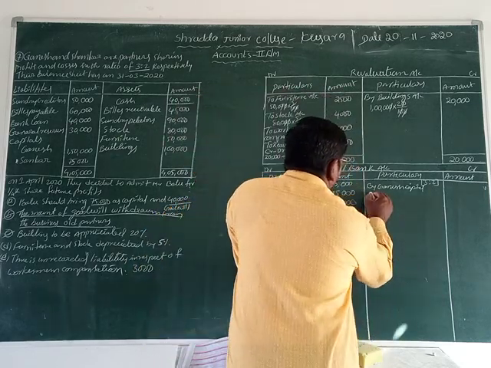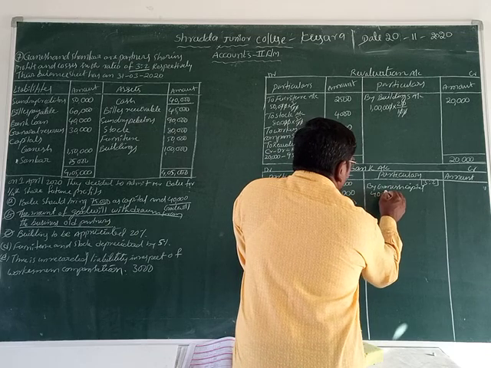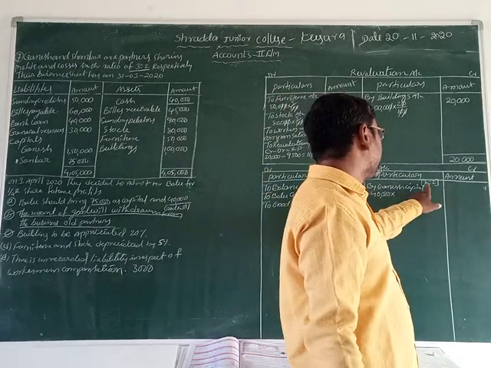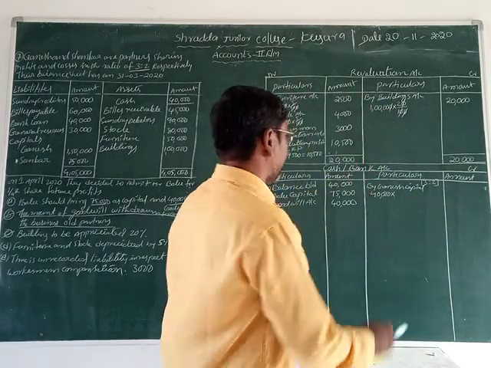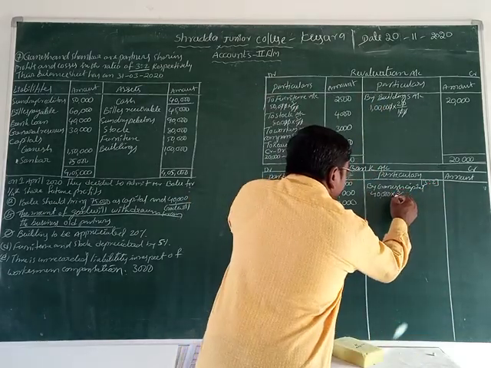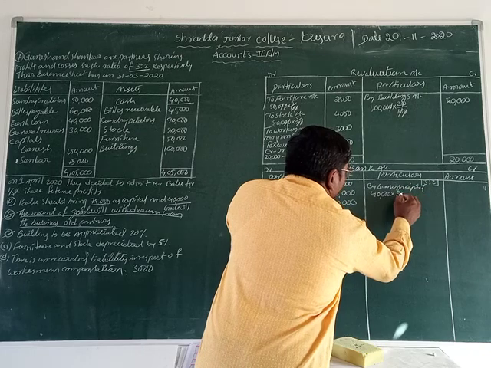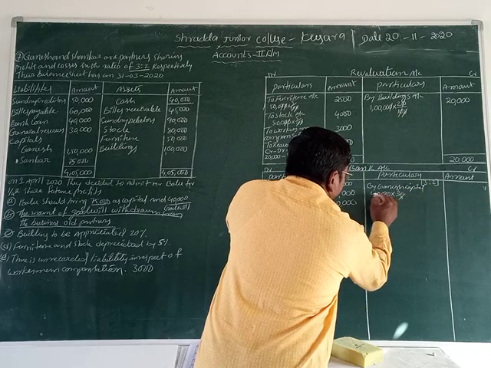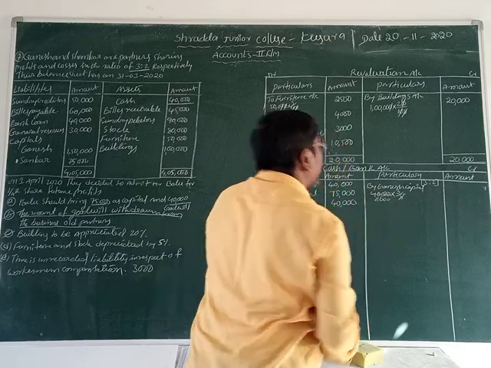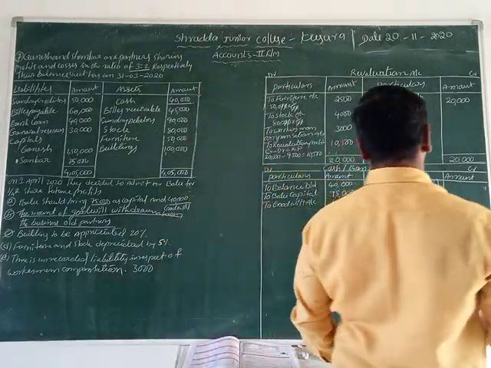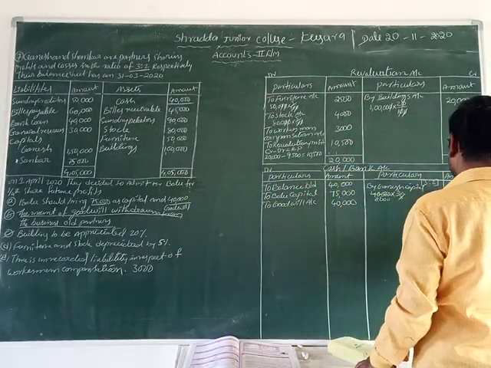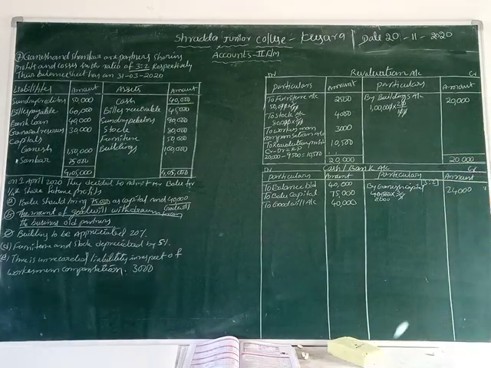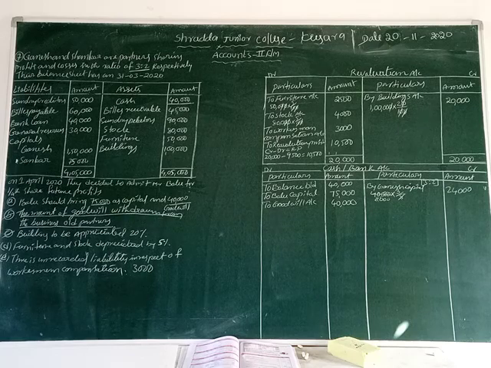What is the goodwill amount here? 40,000 rupees is the goodwill, at the rate of Ganesh's ratio, what is it here? 3. That's why 3 divided by 3 plus 2, 5. 5 ones are 5, 5 eights are 40. Isn't it? 8 threes are 24. 24,000 rupees Ganesh can withdraw from the goodwill for the business.